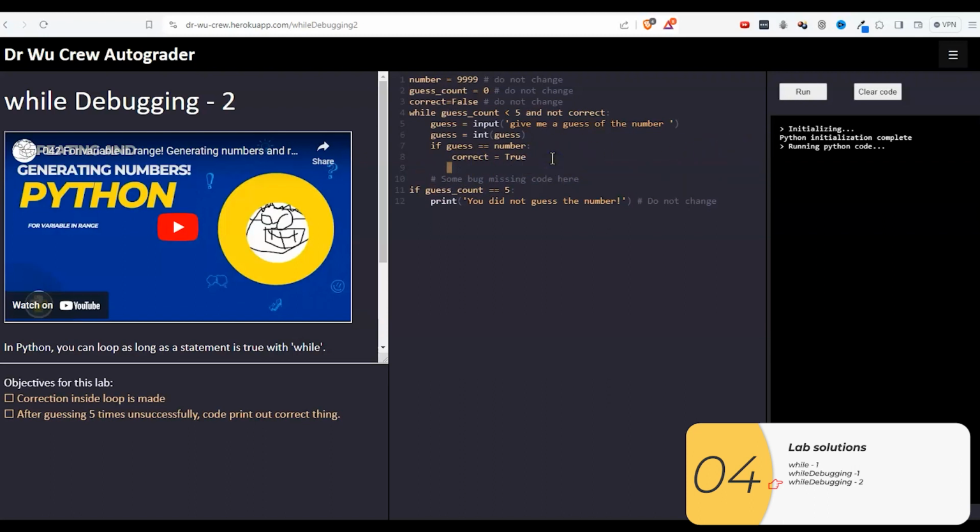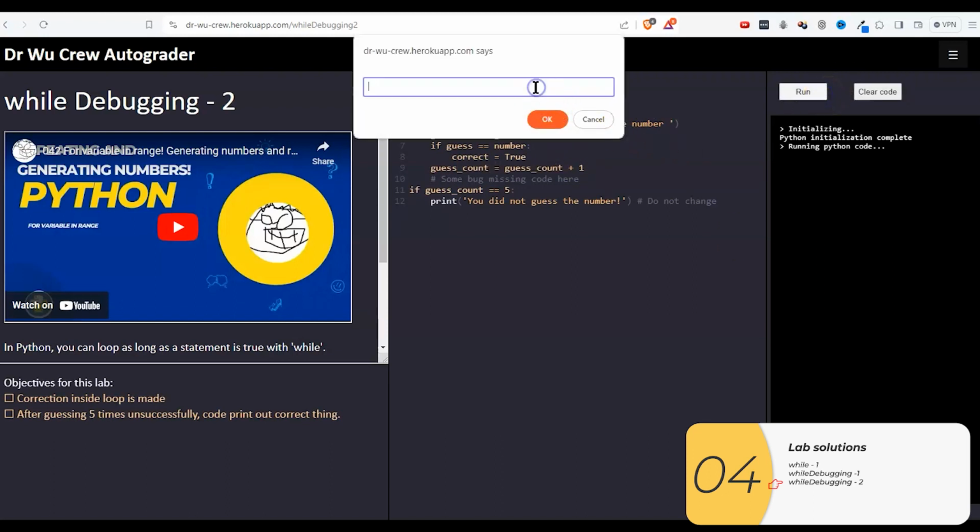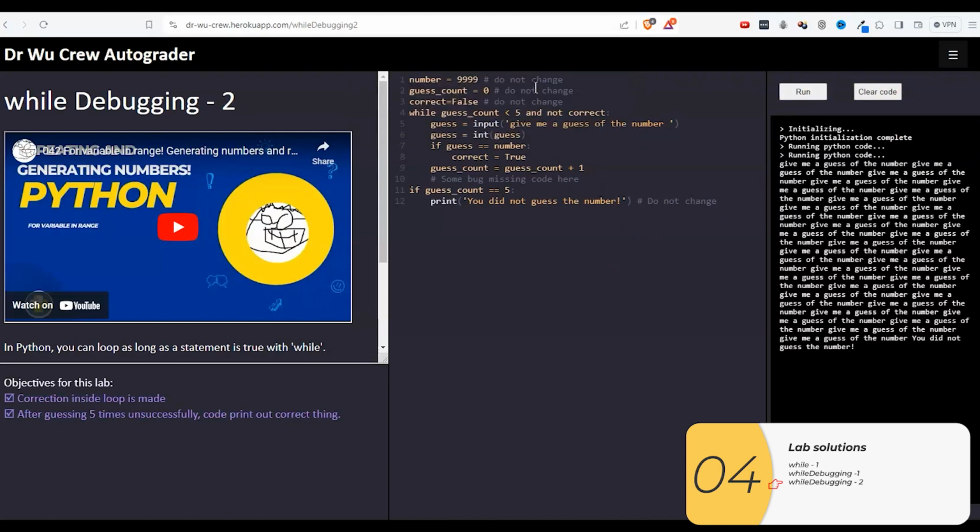You'll see that every time I guess, my guess count is not going up. So let's fix that right now. And let's try it one more time. 2, 3, 4, 5. And when I guess 5 times incorrectly, it prints out at the end, you did not guess the number, which is what I expect.